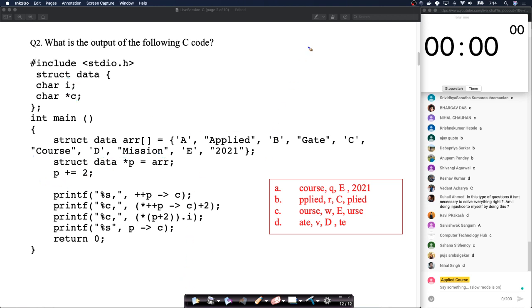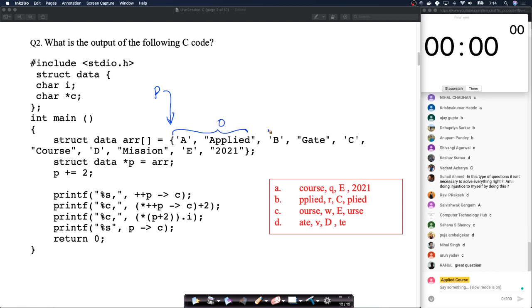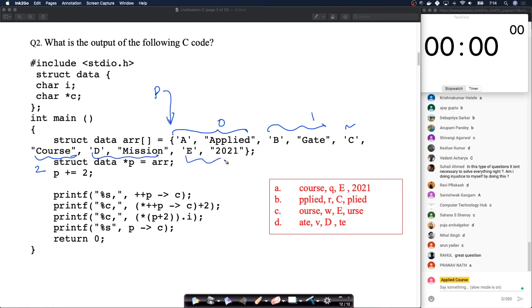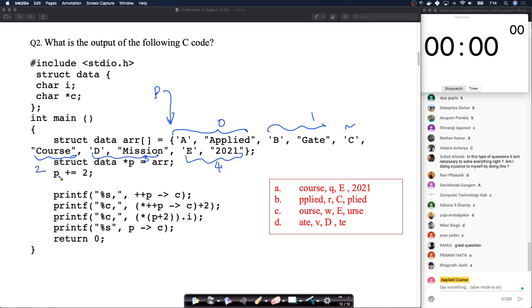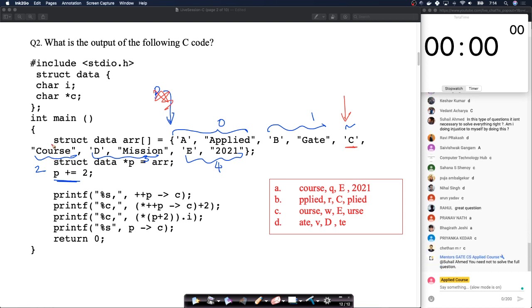Now what will P point to? If you think about it logically, P is pointing to the 0th value here. So this whole thing will become your 0th one. This is your first, this is your second, this is your third, this is your fourth. Now P is pointing to the 0th element in this array ARR. Now when you do P equals P plus 2, when you execute this statement, what happens? P will start pointing to this location now. P will no more point to this. P will point to the structure which consists of C and course. Okay, till here we have executed.